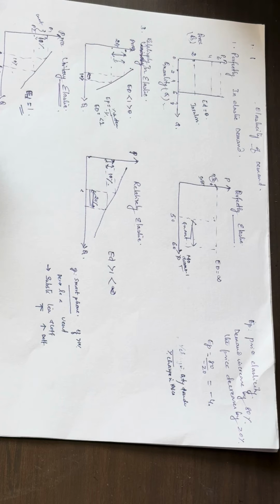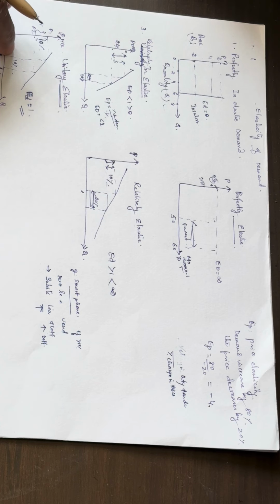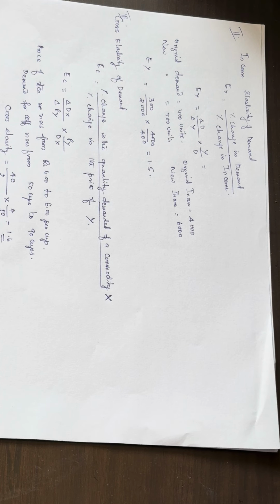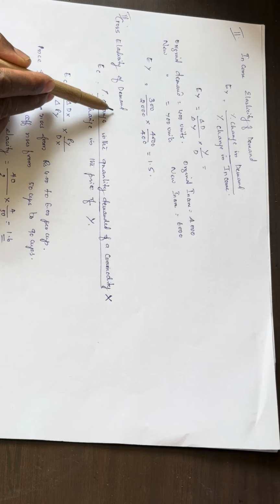The last one is cross elasticity of demand. Cross elasticity of demand measures the percentage change in the demand of one quantity to the percentage change in the price of a related quantity. According to Professor Watson, it is the percentage change in the quantity demanded associated with the percentage change in the price of a related good. Okay, this is the cross elasticity of demand.